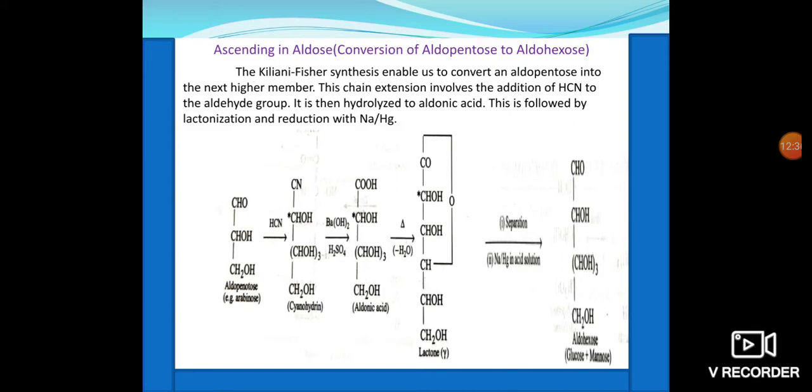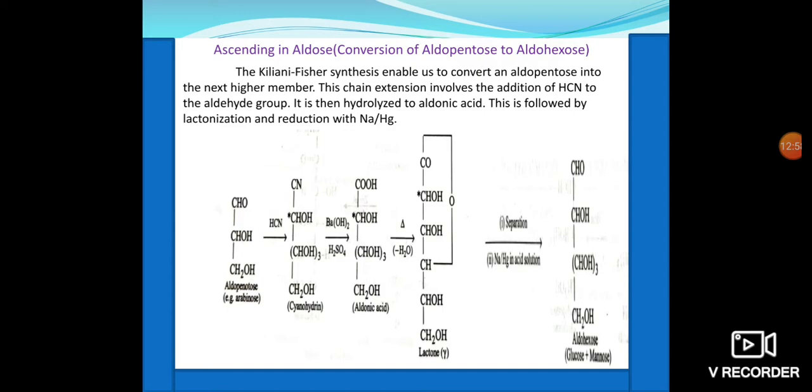This process is called Kiliani-Fischer synthesis. Here we convert aldopentose into the next higher carbon compound, aldohexose. This chain extension involves the addition of hydrogen cyanide.